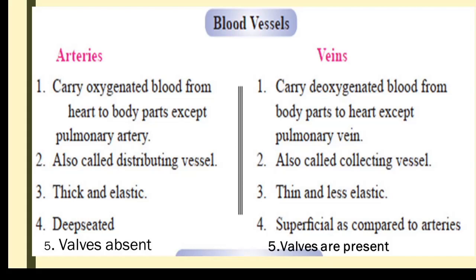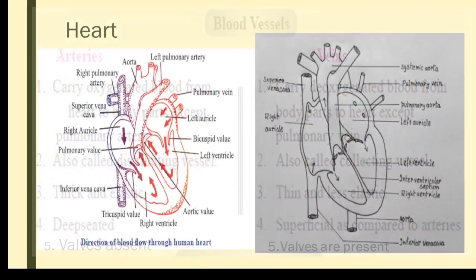Even though I say veins always contain impure blood, there is an exception, that is the pulmonary vein. The pulmonary vein is the only vein which carries oxygenated blood from the lungs. After purification in the lungs, the pure blood is collected and poured onto the left atrium. So all these 5 points are important. For the exam, if they ask, you have to say all these 5 points.